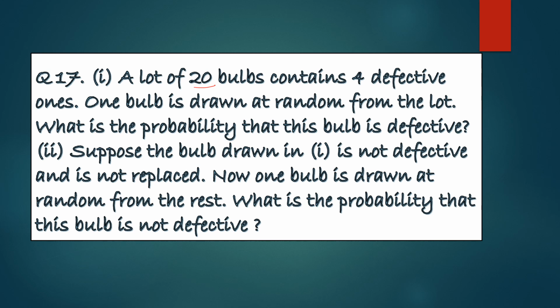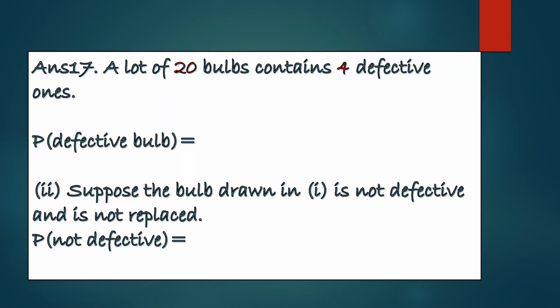Now let's give the answers to these questions. So out of 20 bulbs, 4 were defective bulbs. So the probability of getting the defective bulb will be 4 by 20. Number of favorable outcomes 4 and the number of total outcomes are 20. Let's simplify this. 4 ones are 4, 4 fives are 20. So answer is 1 by 5.